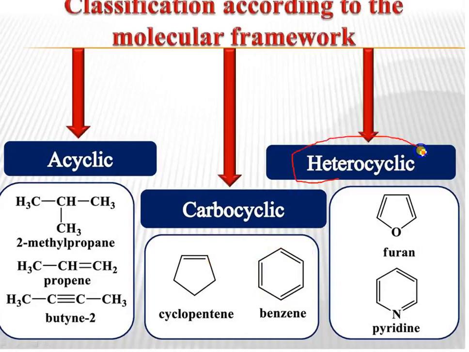Then heterocyclic. As we discussed, organic chemistry is the chemistry of carbon compounds, and this especially contains carbon and hydrogen. In addition to this, it contains a heteroatom. So oxygen and nitrogen are called heteroatoms, present along with the carbon and hydrogen in the structure. The first one is the heterocyclic compound furan, and this is a 6-membered nitrogen-containing unsaturated ring called pyridine, a heterocyclic ring system.